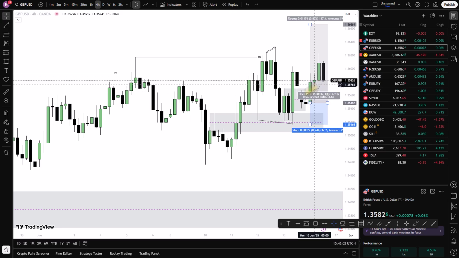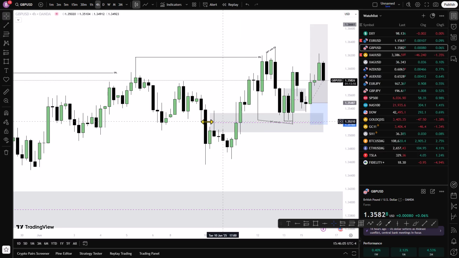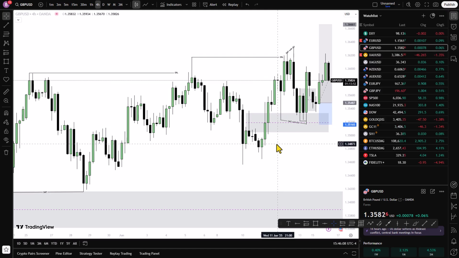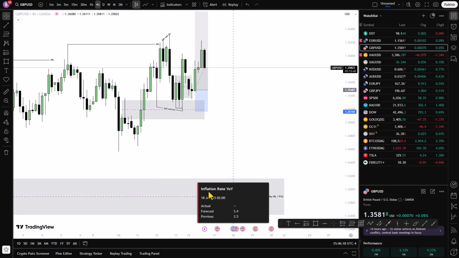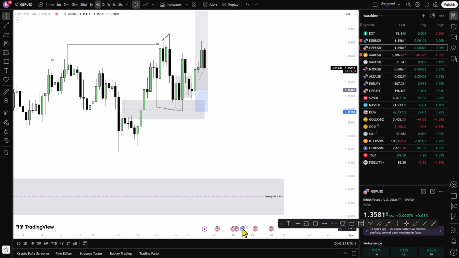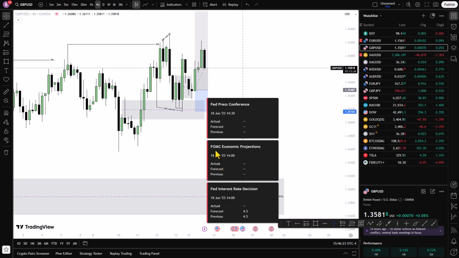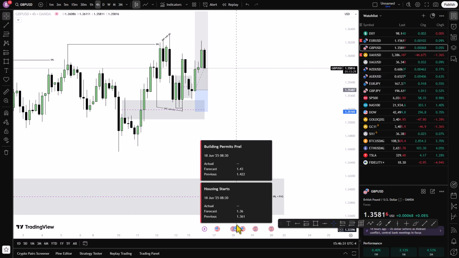So tomorrow we also have a series of news. What do we have tomorrow? We have some news here. Do you see we have inflation rate on that dollar? We have inflation rate. We have FOMC coming in on 18th. On 18th, there's FOMC. Then on 18th also there is building permit prelim, that is GBPUSD. Tomorrow there is also retail sales, and this also tomorrow that is news on dollar.